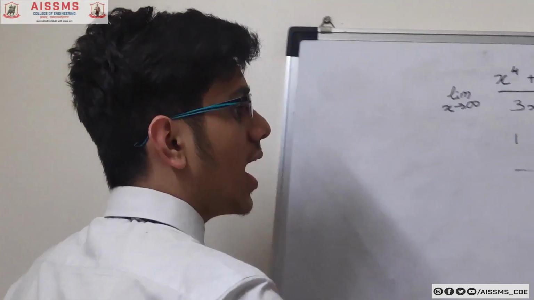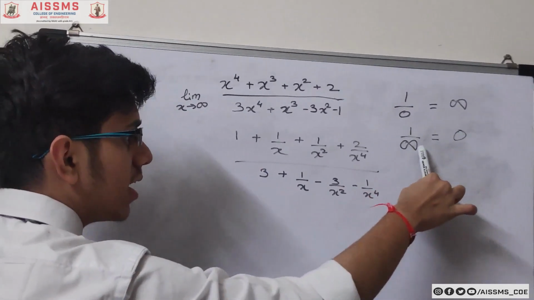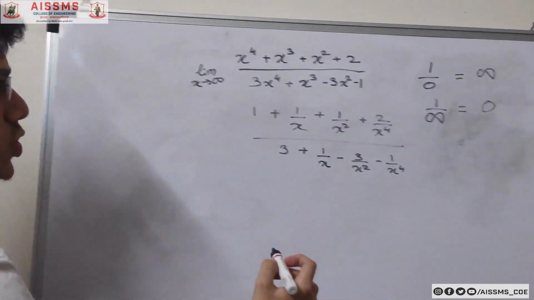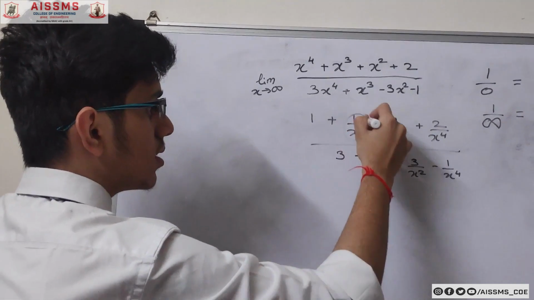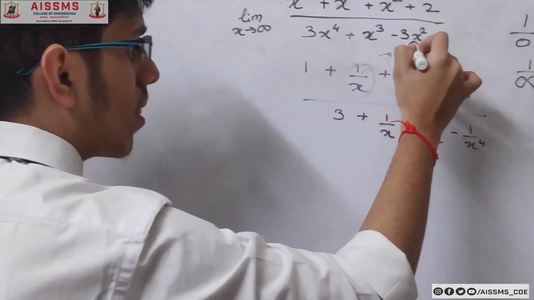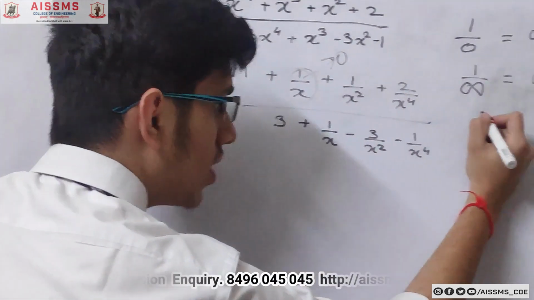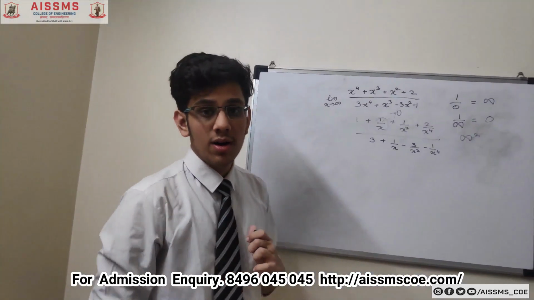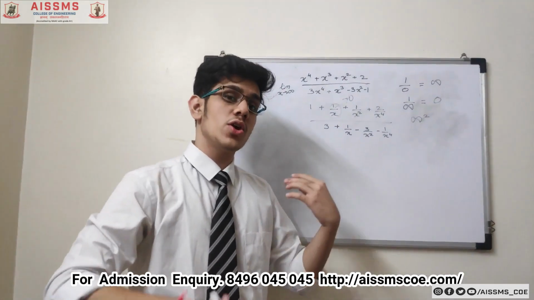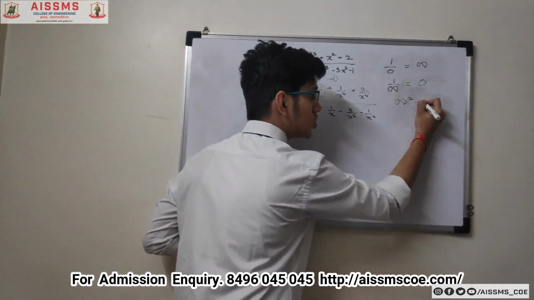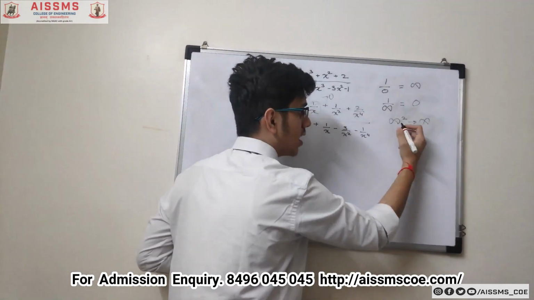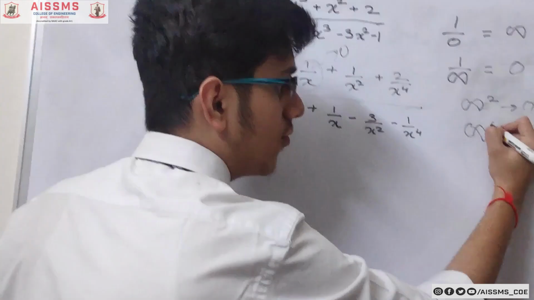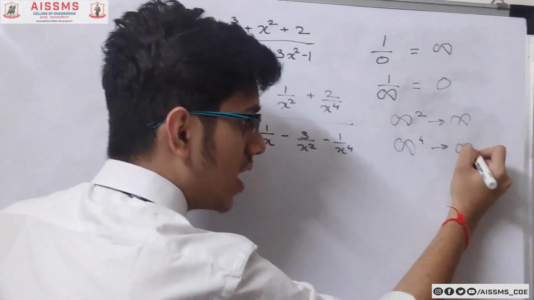In this case, any number divided by infinity gives us 0. So basically this tends to 0. And infinity square, what is infinity? Infinity is nothing but a very huge number, and its square will also be huge. So this will also tend to infinity, and infinity to the power 4 will also be infinity.